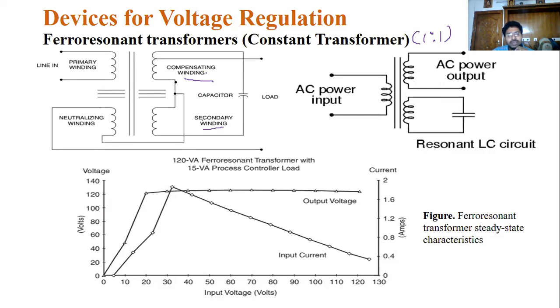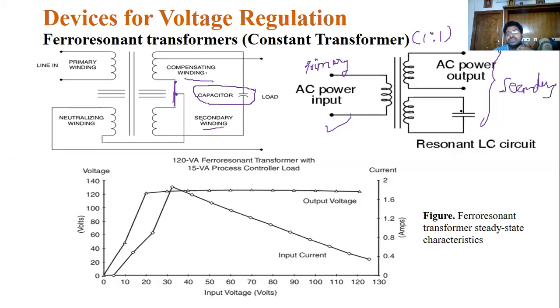You can connect the two compensating windings using a capacitor, and at the same time you can neutralize it using a neutralizing winding. So simply see this simple diagram. This is the primary side, and this is the secondary.